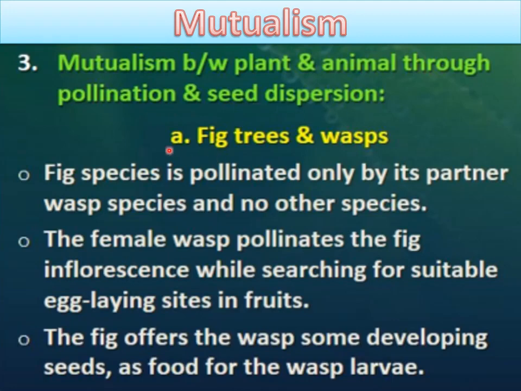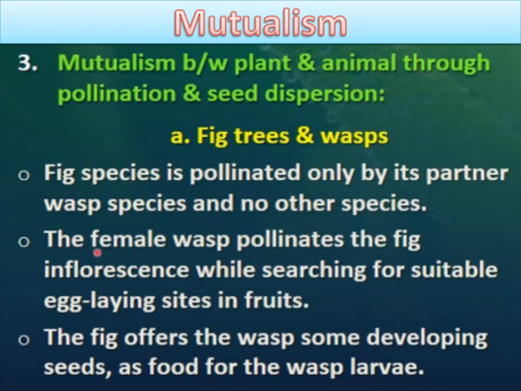So here an example is found in fig trees and wasps. Here the fig species is pollinated only by its partner wasp species and no other species. So for the pollination of these fig species, its partner wasp, that particular species of wasp, is required. Okay, and both have a mutualism type of interaction, because both get benefit from each other.